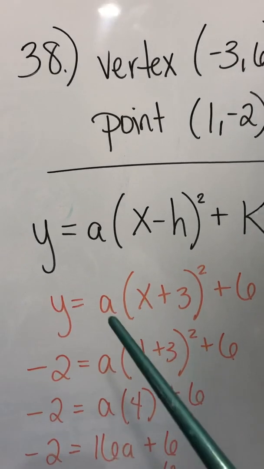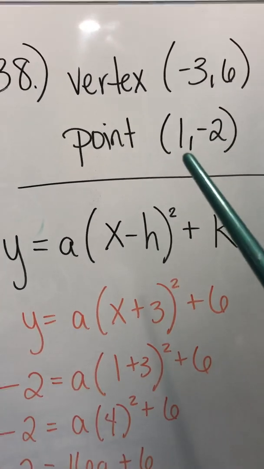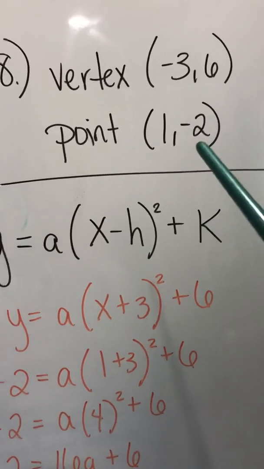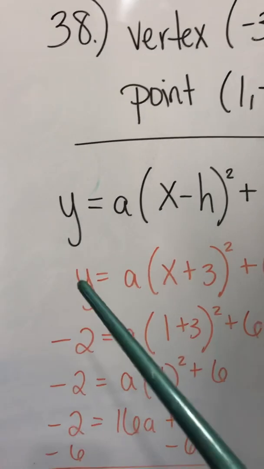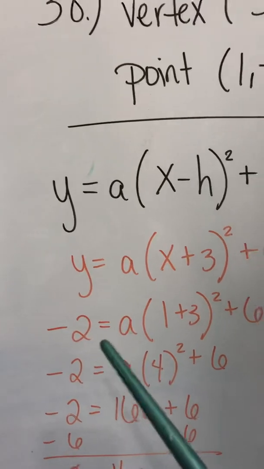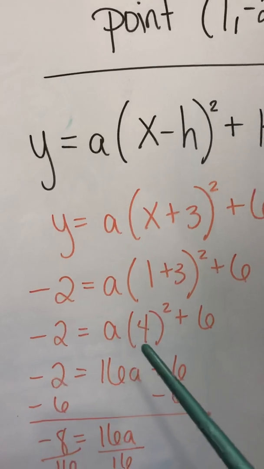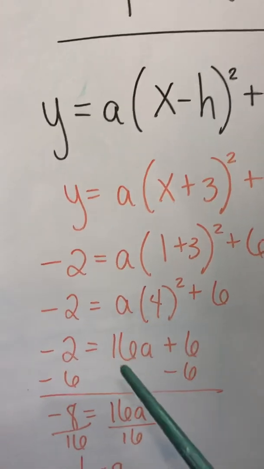Alright, so now we have to figure out what a is, so they gave us a point to plug in. So for x we're going to plug in 1, so we replace that with 1. For y, you're going to plug in negative 2. Alright, now we're just going to solve for a. So 1 plus 3 gives you 4, and then 4 squared is 16.